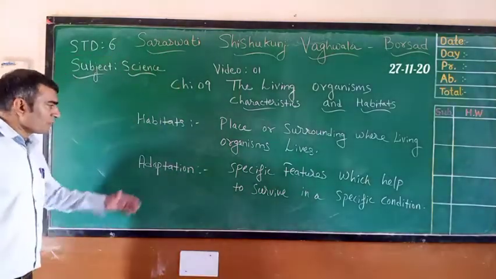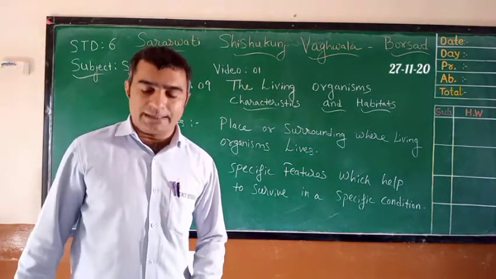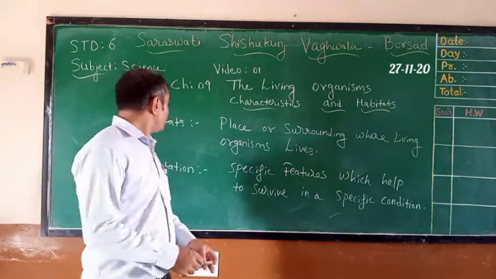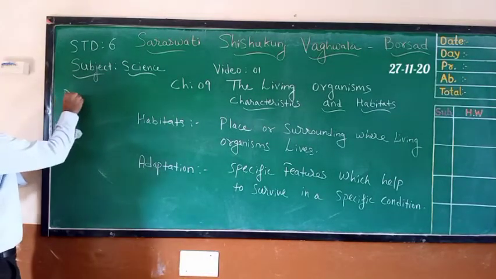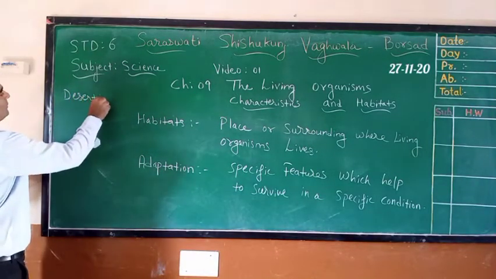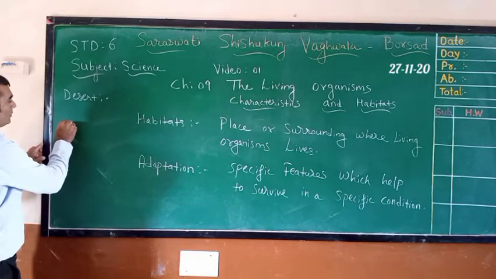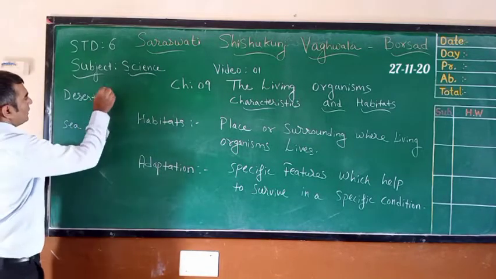So, to understand this adaptation in brief, we will take one example. For example, we will take one animal of the desert and one animal of the sea or river, water, right?